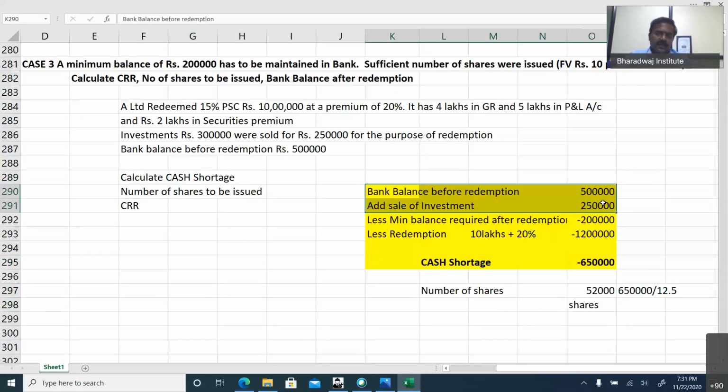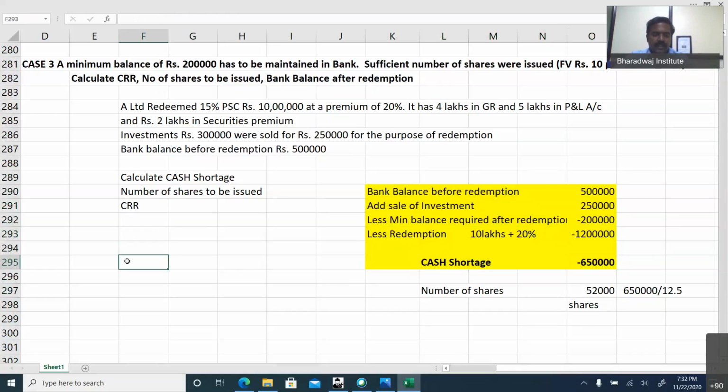Bank balance available is 5 lakhs, plus you sold investment for 2 lakh 15. We want 2 lakhs of minimum balance after redemption, and for redemption we want 12 lakhs. There is a cash shortage of 6 lakhs 50,000. 6 lakhs 50,000 divided by 12.5. Why 12.5? Think logically. We want cash 6 lakhs 50,000. For every one share you are collecting face value plus premium. So 52,000 shares you have to issue.